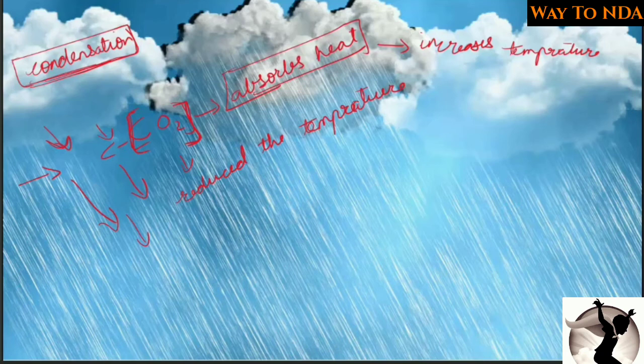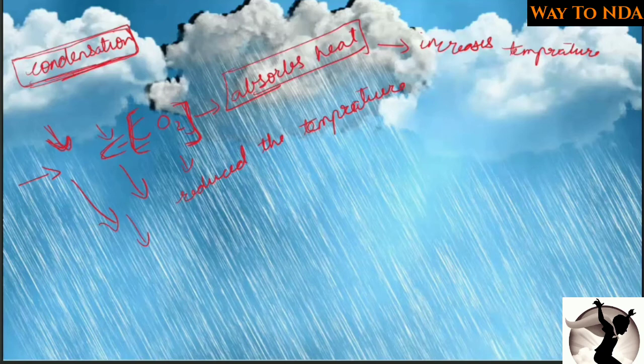Condensation, so let me explain you again. Condensation started, and when the condensation started, the water vapor was converted into water and it started to fall down. And when the water was falling down, carbon dioxide got mixed in this water and it also started to fall down.